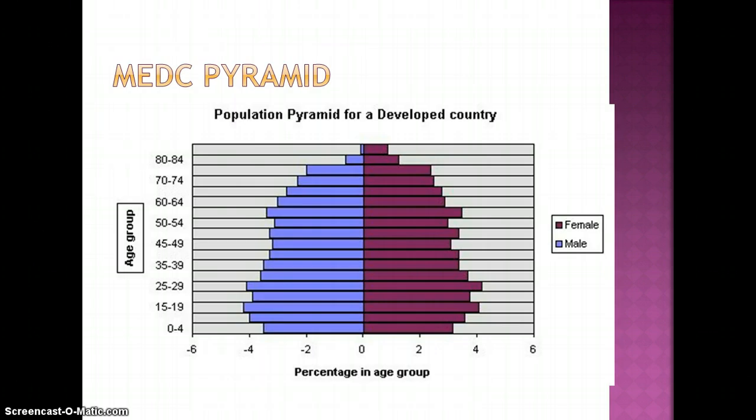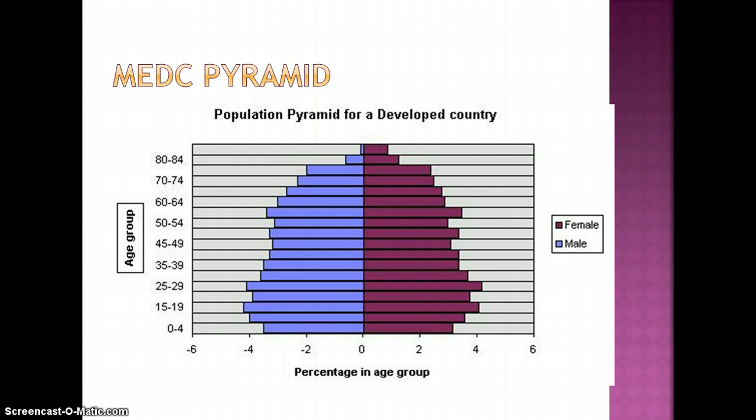If we look at the MEDC pyramid, things are a little different. It's less pyramid shaped. It has a narrow base, with many women having less than 2 children. Women marry later. Contraception is used. Excellent medical care and high standards of living mean the infant death rate is low. Most children live to middle and old age. Death rates are low and only high in extreme old age, which gives the pyramid straight sides.